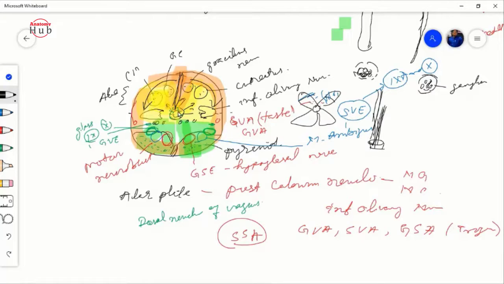So what will happen? This central canal will go towards the posterior side and will be stretched out, and this alar plate will go to the lateral side, and whatever things are present at the anterior side will go more medially and backward, right?